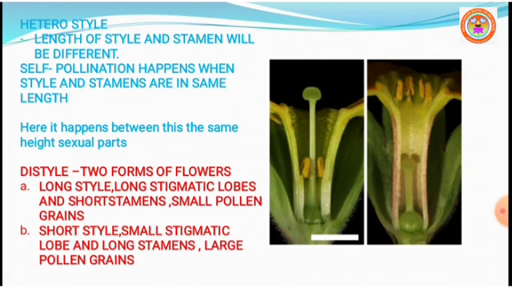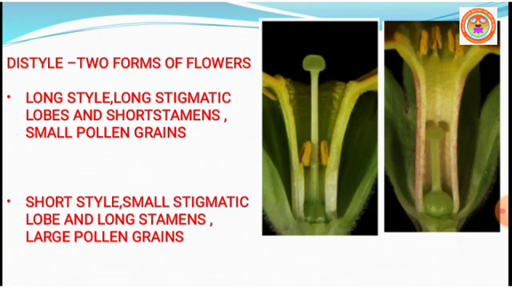The first form is called pin or long form. The second one is called thrum-eyed or short style. In pin form, they have a long style and long stigmatic papillae with short stamens and small pollen grains. Thrum-eyed has a short style and a small stigmatic surface. In Primula, this condition commonly exists.